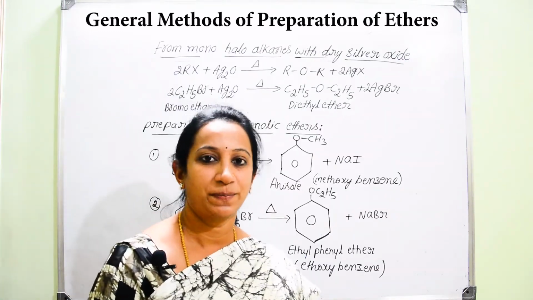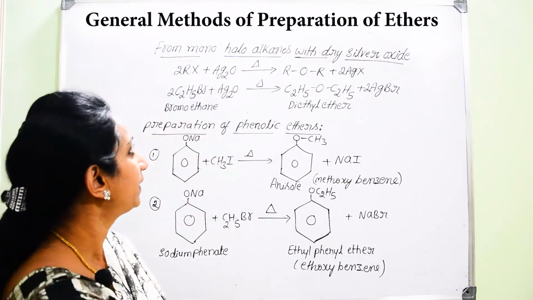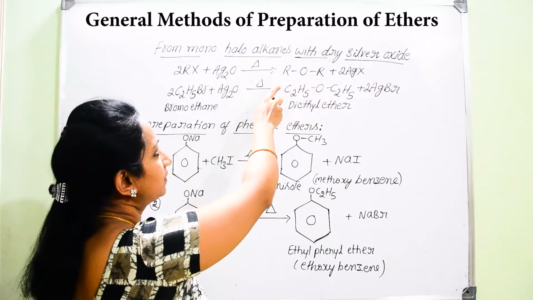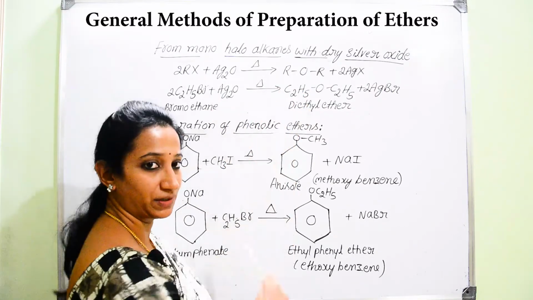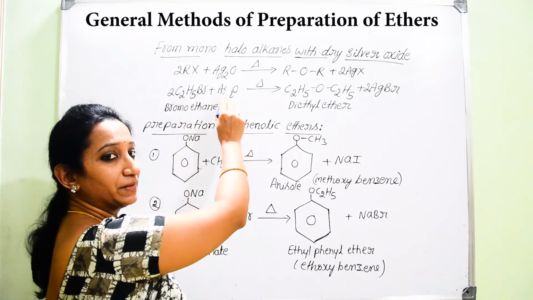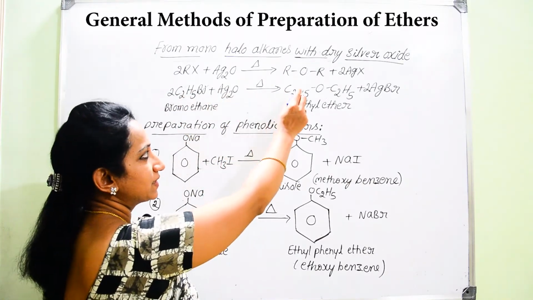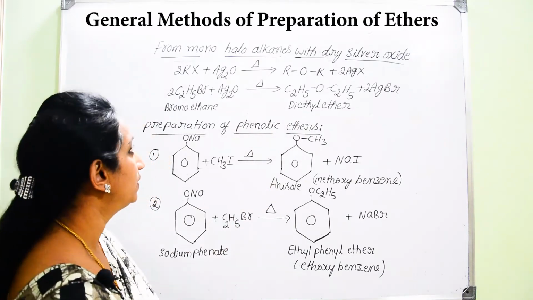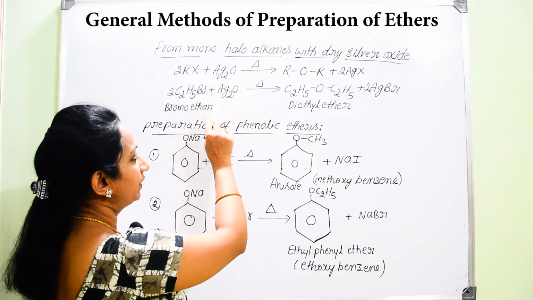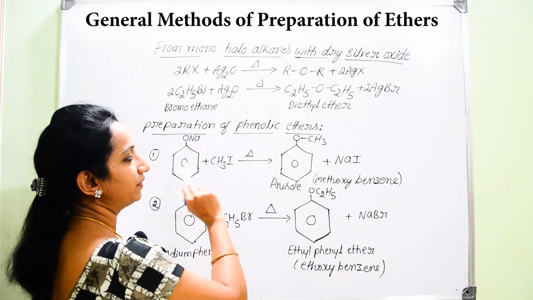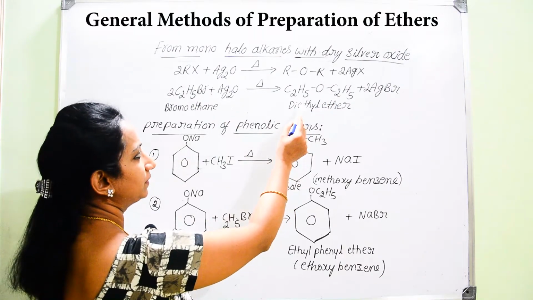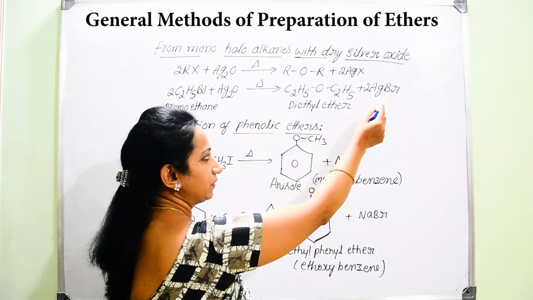Okay, the next method of preparation of ethers is by using silver oxide. So we can start with haloalkanes. With the help of silver oxide, we can convert them into ethers. When an alkyl halide is heated with silver oxide, it results in the formation of ether. Now if you take one simple example, ethyl bromide on heating with silver oxide, you are going to get the formation of diethyl ether and there will be separation of silver bromide.